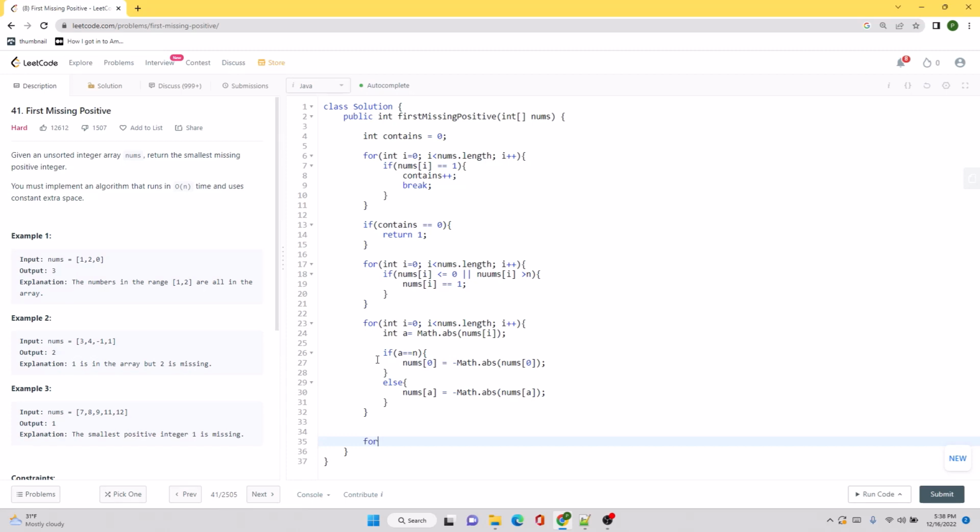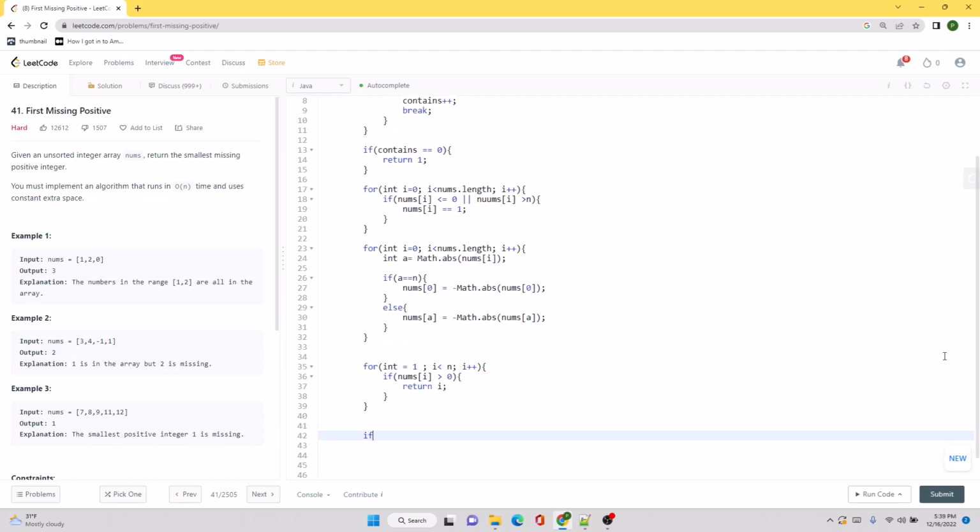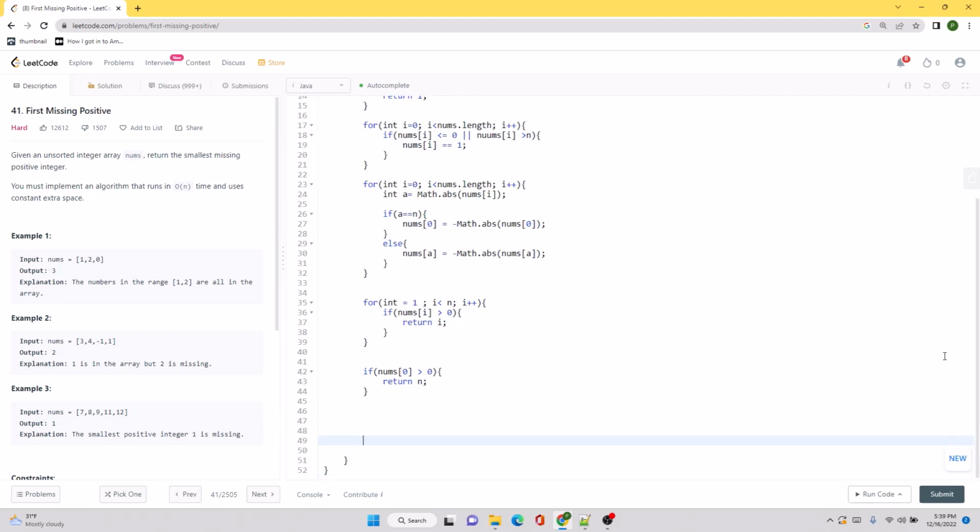Now all we need to do is run a for loop from int i equal to 1 to the last element, and check that at any given position, if we identify a positive value, we are simply going to return that index, and that is going to be the answer. Now we are also going to check for an edge case. If we are not able to return the answer, which means we have found the perfect sequence, we will need to return n plus 1. And this is the whole code.